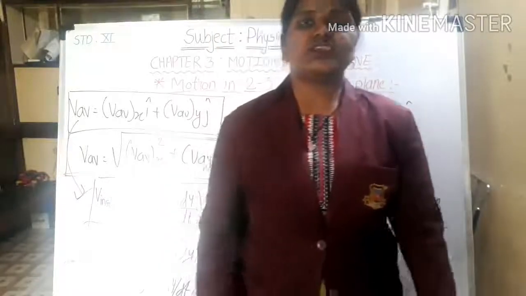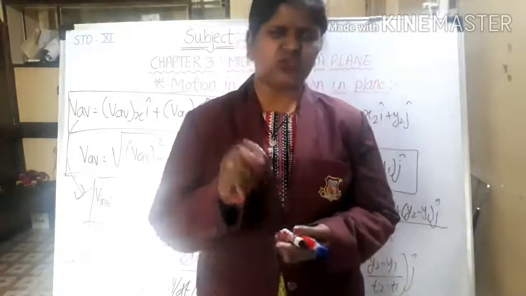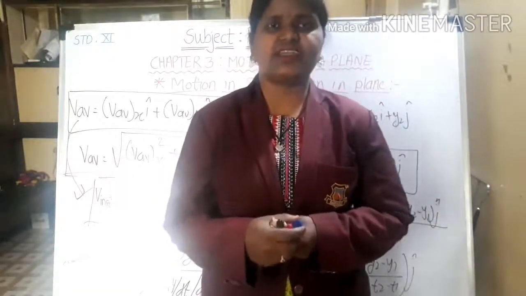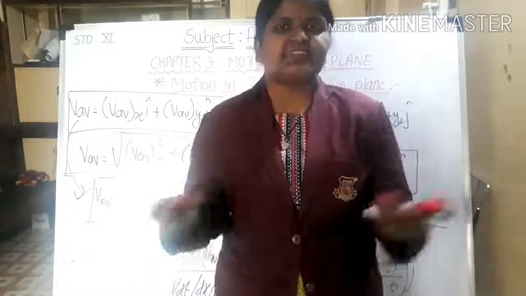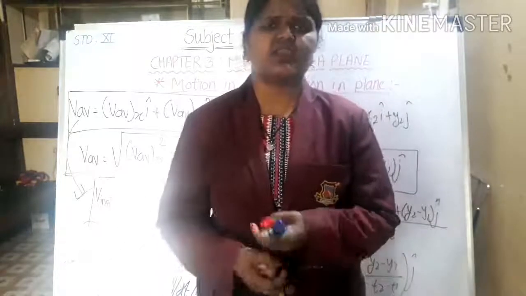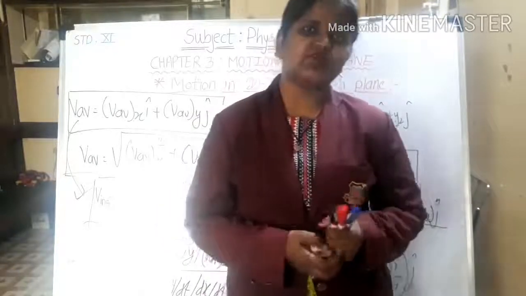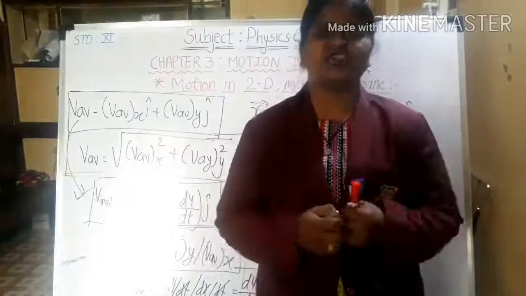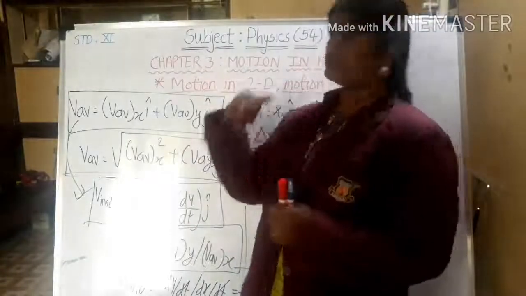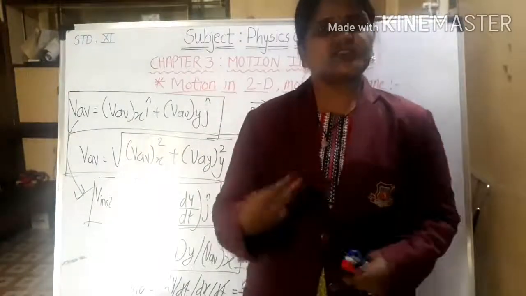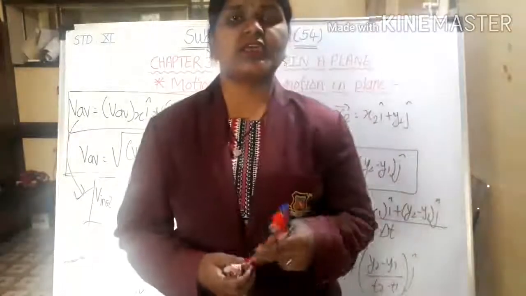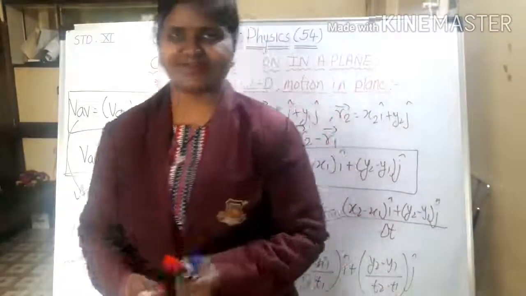Now we are going to see the equations that you all know, kinematic equations. What is that? V is equal to u plus at, s is equal to ut plus half at square. That all equation we are going to derive. So let's see how to derive the equation and what are the equations in terms of 2D. Okay. So let's move towards the next point, which is equations of motion.